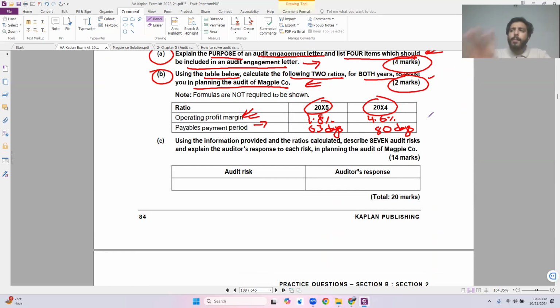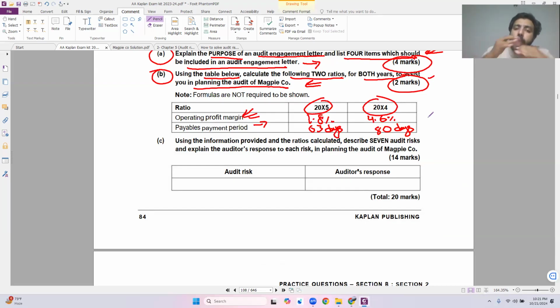No, because I have told you many times, don't just jump into saying that there is a risk here. Maybe there is not. Even if the payable days were increasing, I would not simply write that the payable payment days are increasing, so the company is facing going concern issues. Maybe they are delaying the payments deliberately. They may have a lot of cash.